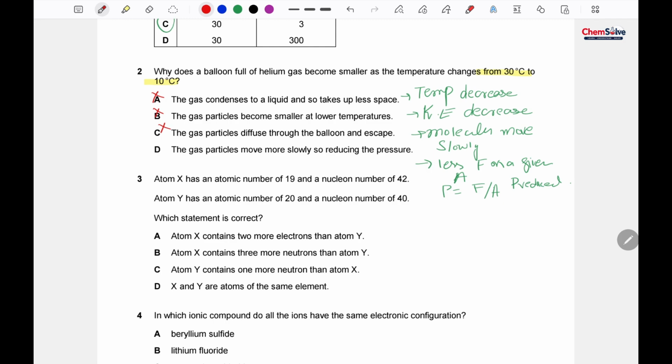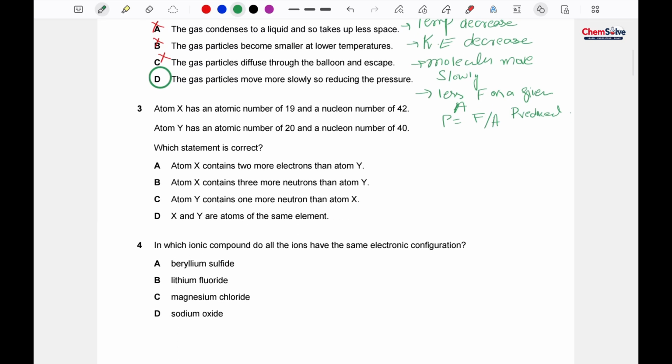So our correct option is option D, which says the gas particles move slowly. Yes, they move slowly, as we have talked about. They move slowly here, and the pressure is reduced. Yes, pressure is being reduced. So option D is the correct one.